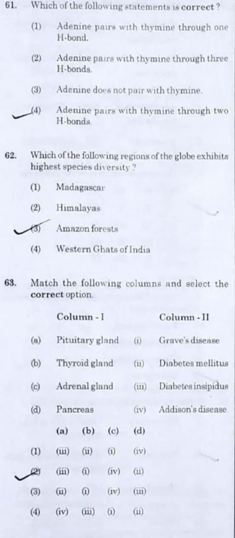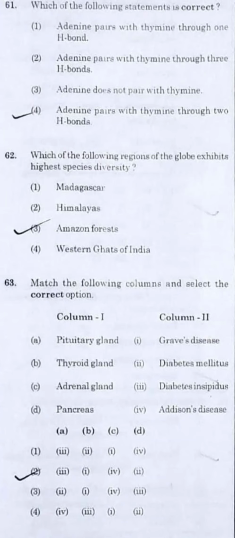Deal with this. Okay, coming to question number 61, which is saying which of the following statements is correct. Directly going for the fourth answer, it's adenine which pairs with thymine through 2 hydrogen bonds. Question number 62. Which of the following regions of the globe exhibits highest species diversity? So the highest species diversity is basically present in the Amazon forest. Go for it, guys.